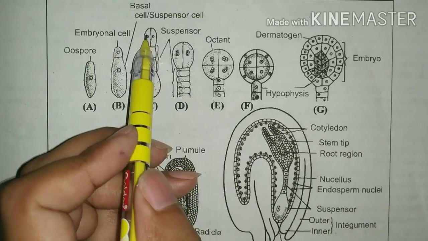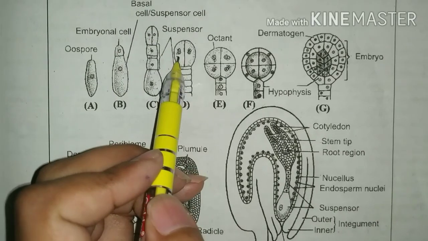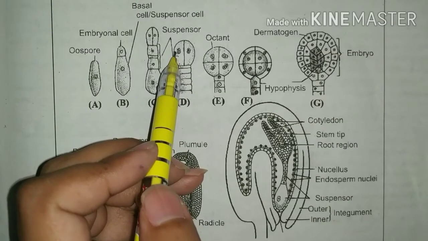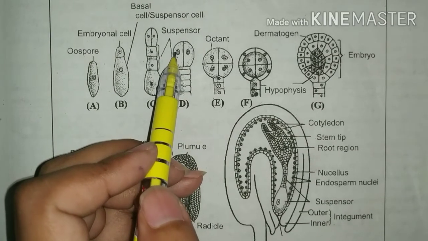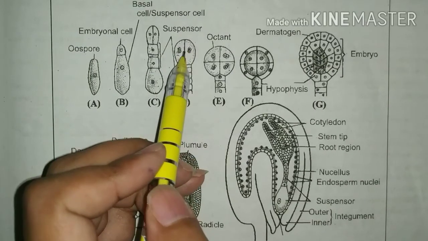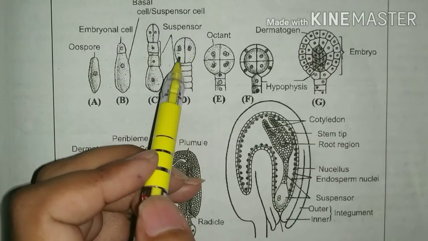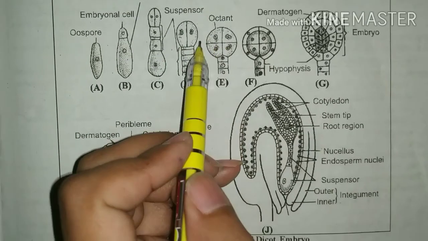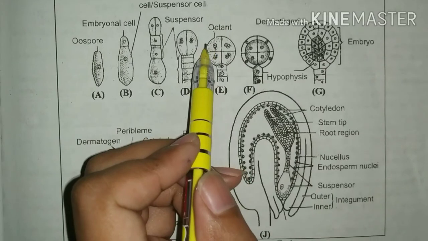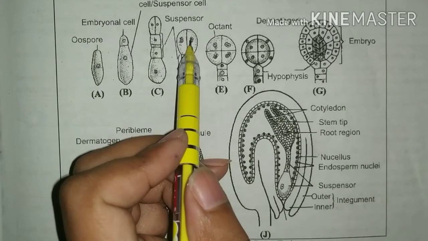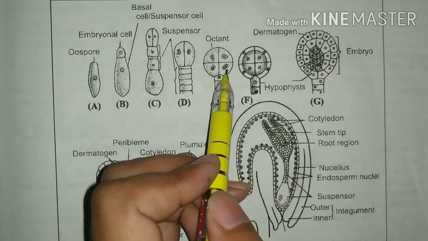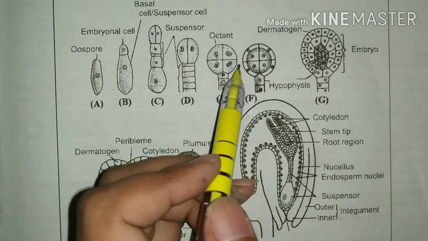Further, the embryonal cells divide by transverse division and form the four-cell stage of the embryo. It is also known as the quadrant stage. Further, vertical division takes place in the quadrant embryo and forms the octant stage of the embryo.